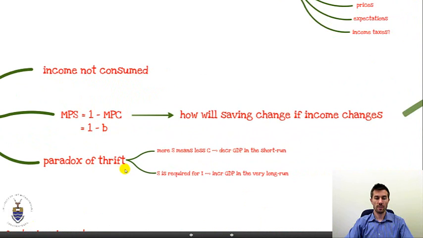The paradox of thrift is interesting because the more we save must obviously mean the less we consume. But we know from our expenditure equation that if the lower C is, the lower GDP is. So if we decrease C, we decrease GDP in the short run. That's bad. But savings is required for investments, which we shall see in our aggregate expenditure model in a moment. And investment is required to increase GDP in what I like to call the very long run, which is good. Investment increases GDP. So therefore savings is good, but savings is bad.